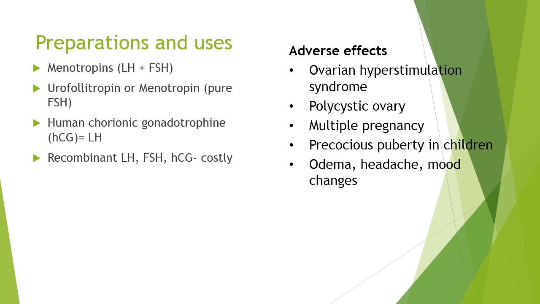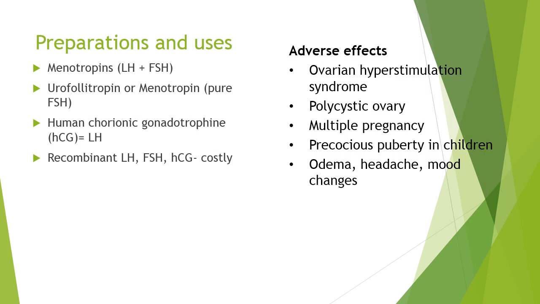It is released from the placenta during pregnancy, and it causes continual release of progesterone from the corpus luteum and later on from the placenta to continue the pregnancy. There are recombinant forms of these hormones available, which are very costly.